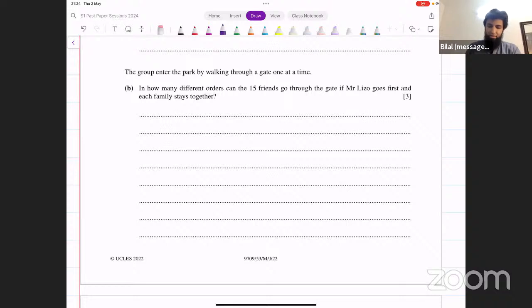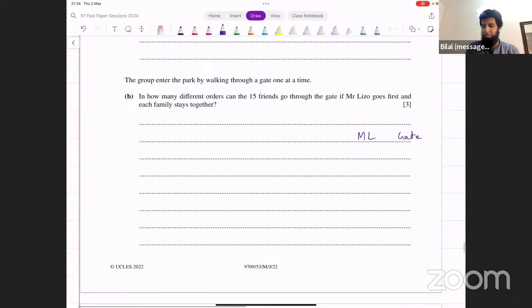Let's say this is the gate. Let's say this is the front side. Mr. Lizo is going first. So let's call this person Mr. L, ML. This person is going first. So he is fixed here, right? He has to be in the front.